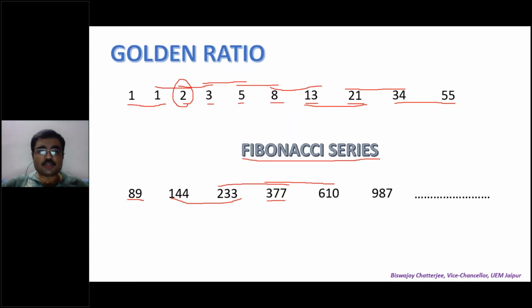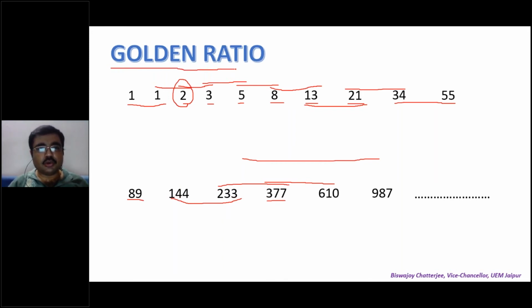However, my topic over here is not Fibonacci series. So I get rid of it. My topic over here is golden ratio. This is golden ratio. Golden ratio is magical. There are so many magics associated with it. And what are the magics of golden ratio? That is what I will discuss over here.